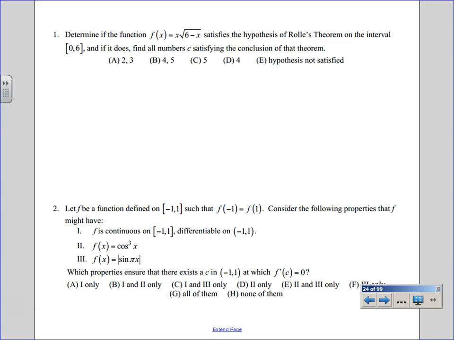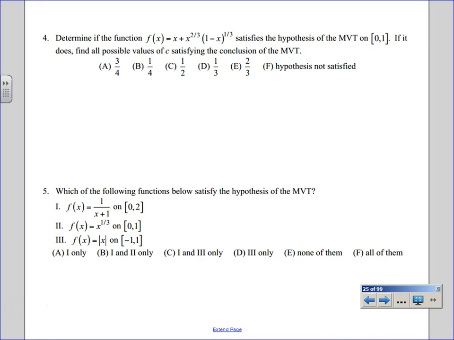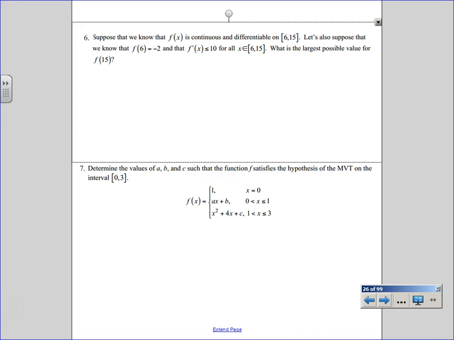Because the idea is pretty basic. Is the function continuous? Is it differentiable? Are they asking about Rolle's? Okay, fine. Does f of a equal f of b? Okay, to test. What ones didn't you like? Is it a fraction? Is it a product rule? Is it a chain rule? Find one you didn't like and tell me what the function looks like.